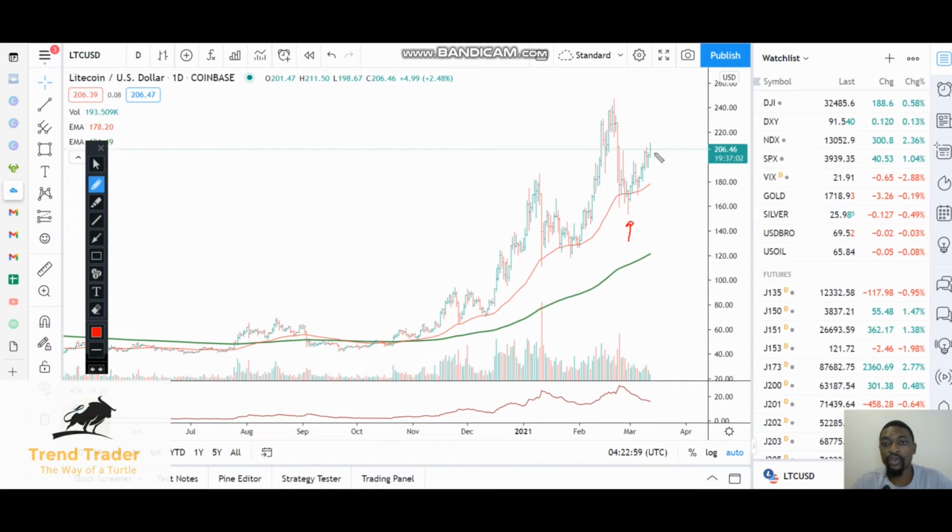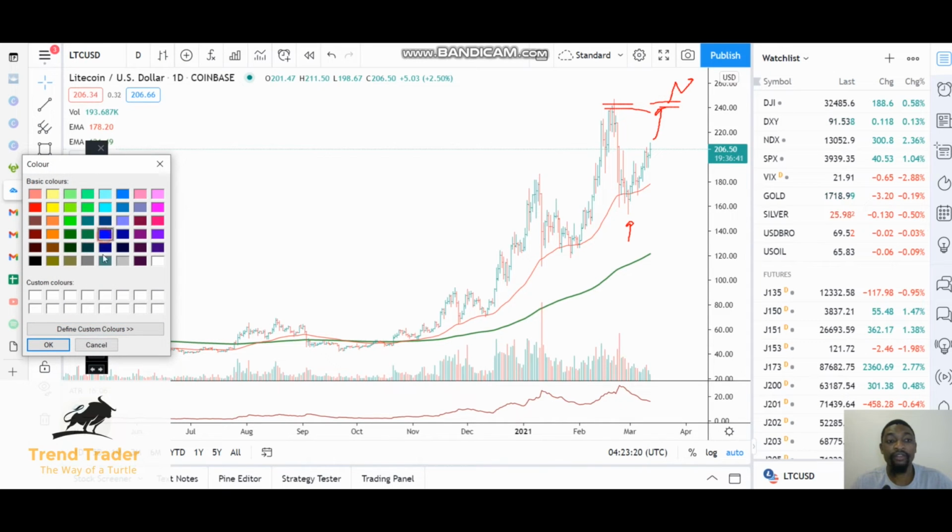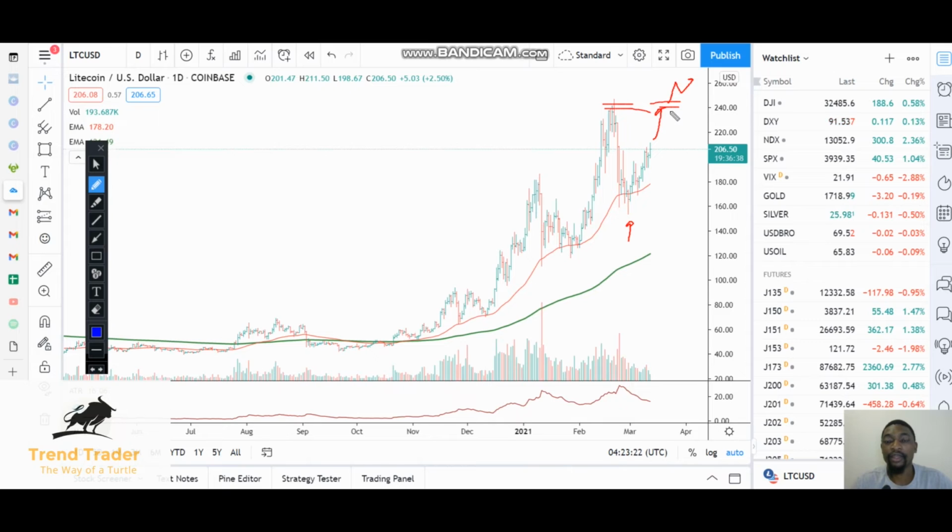So in terms of Litecoin, we're still expecting it to continue to trade higher, at least until it reaches this 240 level again. So we expect it to go higher there, reach that level, and then hopefully it breaks above this level, maybe with a bit of a retest, and then continues to trade higher. Otherwise, if it reaches that 240 level but fails to break higher, then just like Bitcoin, we can expect it to show some signs of weakness, after which it can maybe find support on the 50-day moving average. So those are the two potential scenarios. We'll be watching both of these.